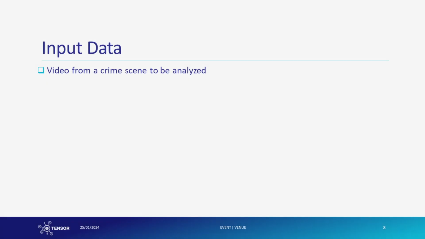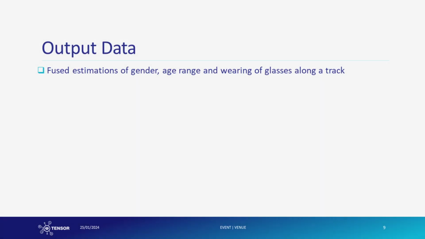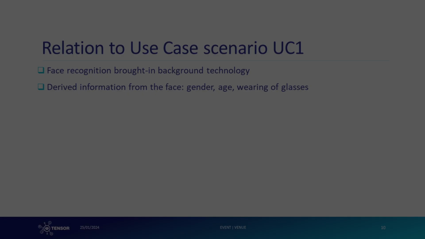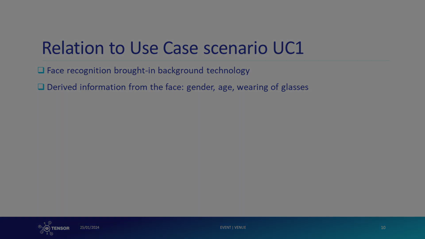The input data of this tool is a recorded video file. After processing, the tool outputs labeled tracks of individuals with estimates of their gender, age, and whether they are wearing glasses. Face recognition is the primary technology in TENSOR's Use Case 1, aiding in the identification of suspects in a bank robbery captured on video. The tool analyzes the facial regions of suspects to estimate their gender, age, among other characteristics, and feeds this information into the TENSOR system. Let's examine the tool's functionality in a practical setting.